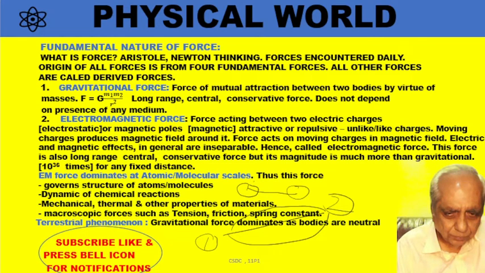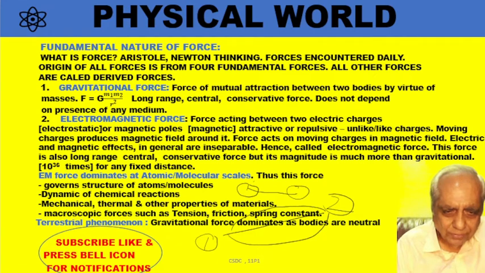Is it alright? As such, electric and magnetic effects are inseparable. Why? When electric charges flow or move, they produce a magnetic field around them. So moving electric charges produce a magnetic field, and force acts on moving charges in a magnetic field.